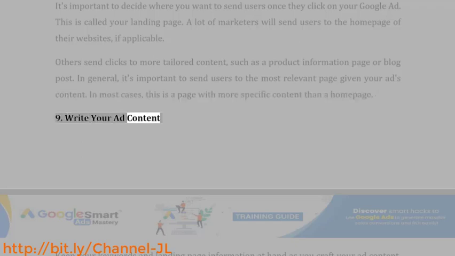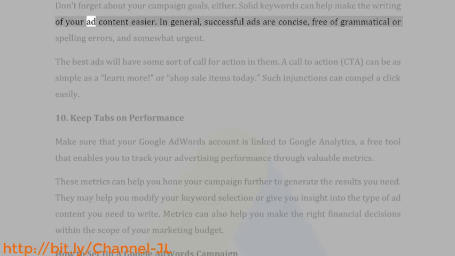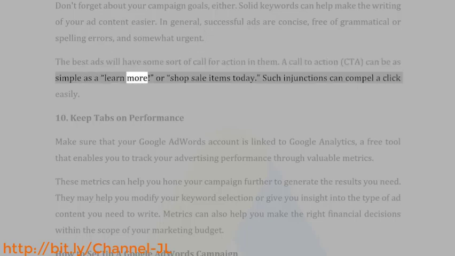9. Write your ad content. Keep your keywords and landing page information at hand as you craft your ad content. Don't forget about your campaign goals, either. Solid keywords can help make the writing of your ad content easier. In general, successful ads are concise, free of grammatical or spelling errors, and somewhat urgent. The best ads will have some sort of call to action in them. A call to action, CTA, can be as simple as "learn more" or "shop sale items today." Such injunctions can compel a click easily.